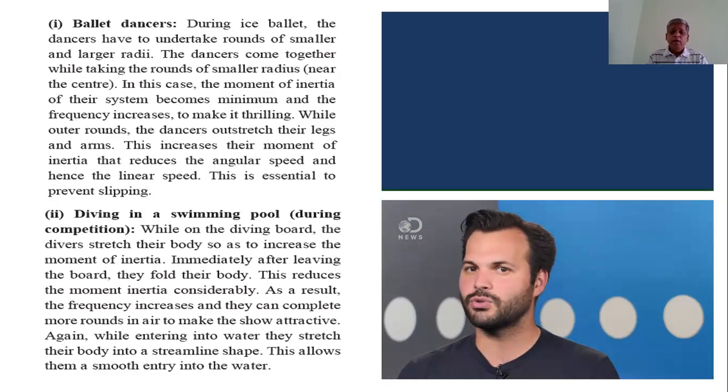Also, the cricketer or bowler throws a ball. For that purpose, he gives a large radius initially, like this. The ball is taken in hand like this, and he rotates his arm and then throws the ball. At that time, the ball spins about its own axis with a larger angular speed since its radius is small. These are the examples of the law of conservation of angular momentum.